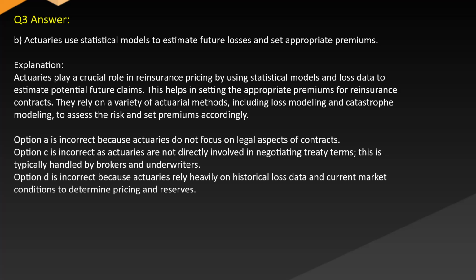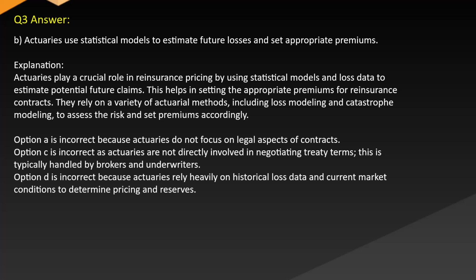Answer. B. Actuaries use statistical models to estimate future losses and set appropriate premiums. Explanation. Actuaries play a crucial role in reinsurance pricing by using statistical models and loss data to estimate potential future claims. This helps in setting the appropriate premiums for reinsurance contracts. They rely on a variety of actuarial methods, including loss modeling and catastrophe modeling, to assess the risk and set premiums accordingly. Option A is incorrect because actuaries do not focus on legal aspects of contracts.